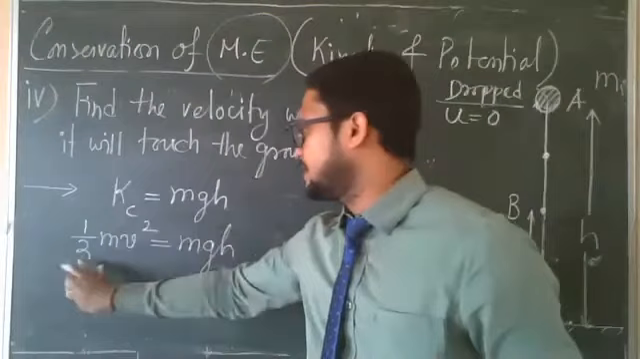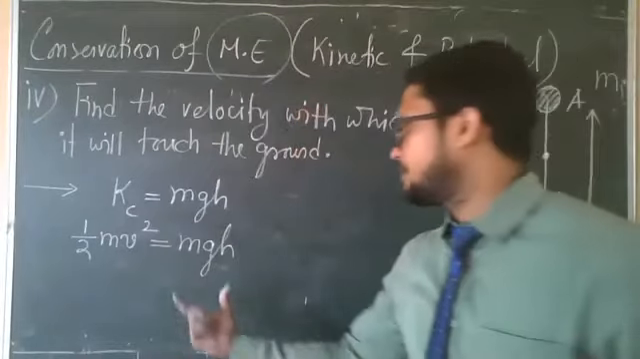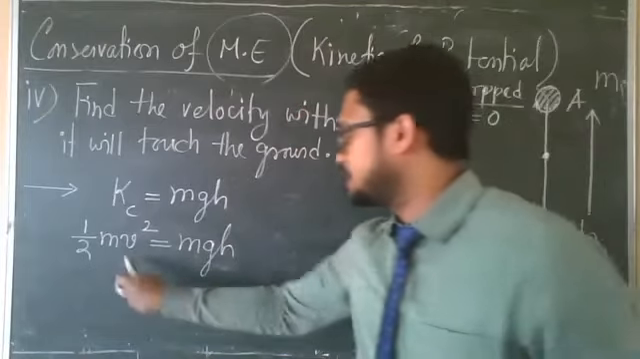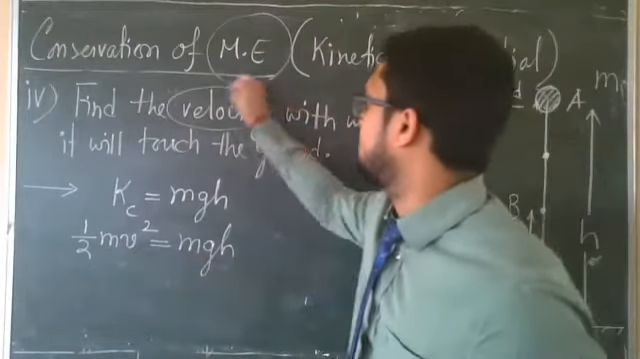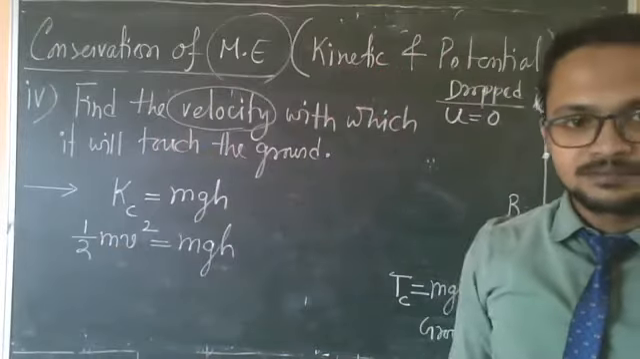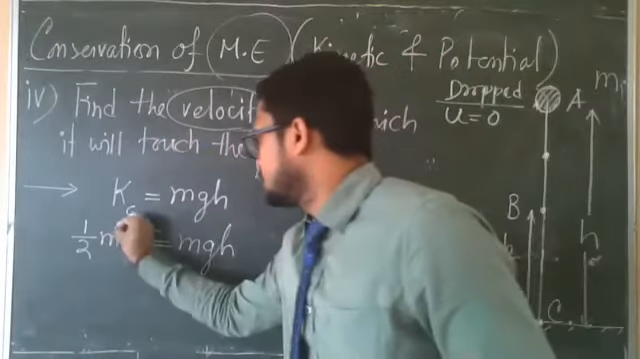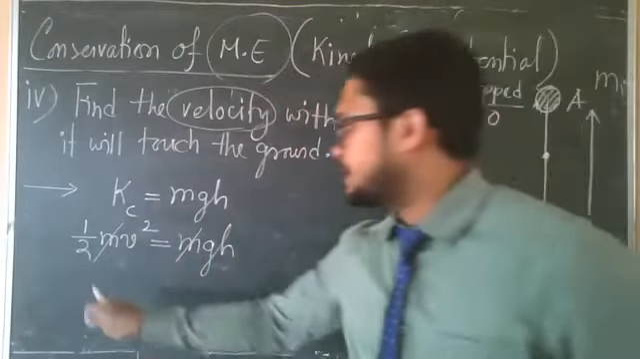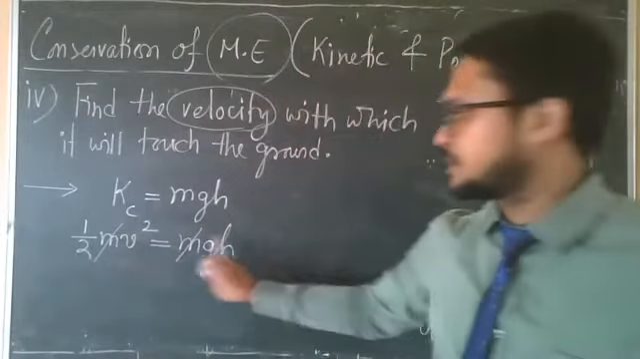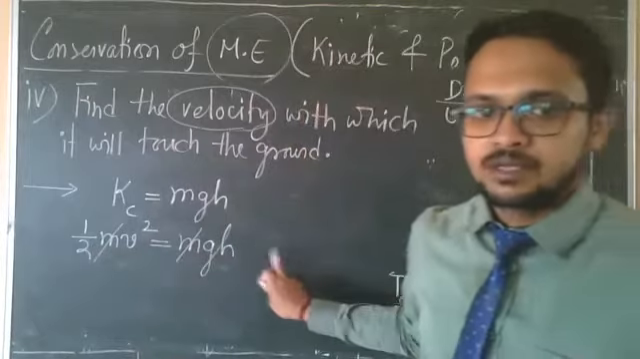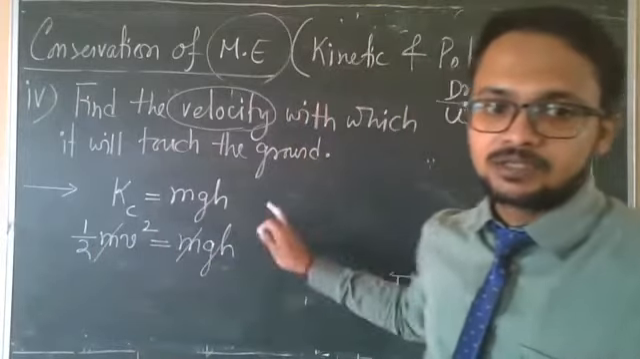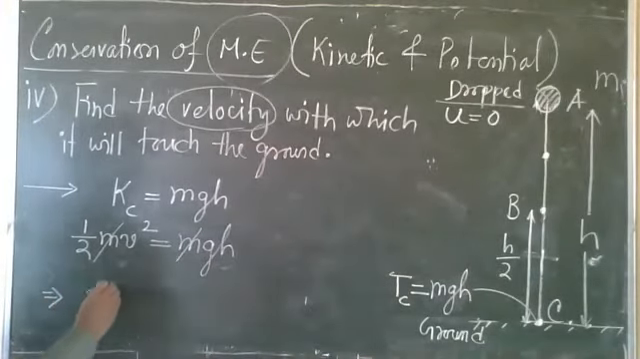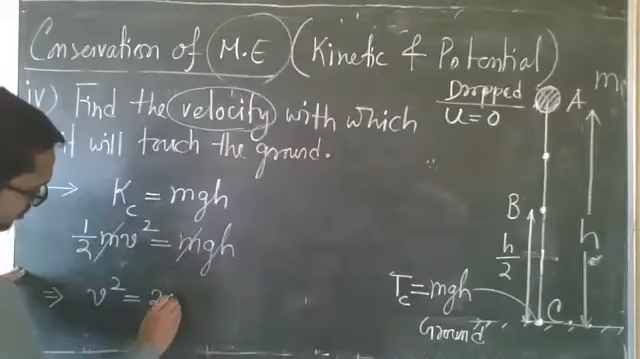Now, the formula of kinetic energy is this, and we know the value of kinetic energy, mgh. So find the value of v, because we have to find velocity. For finding v, m cancels out. Take 2 to the right side, so just cross multiplication. So it will be 2gh. So we are getting v square equal to 2gh.